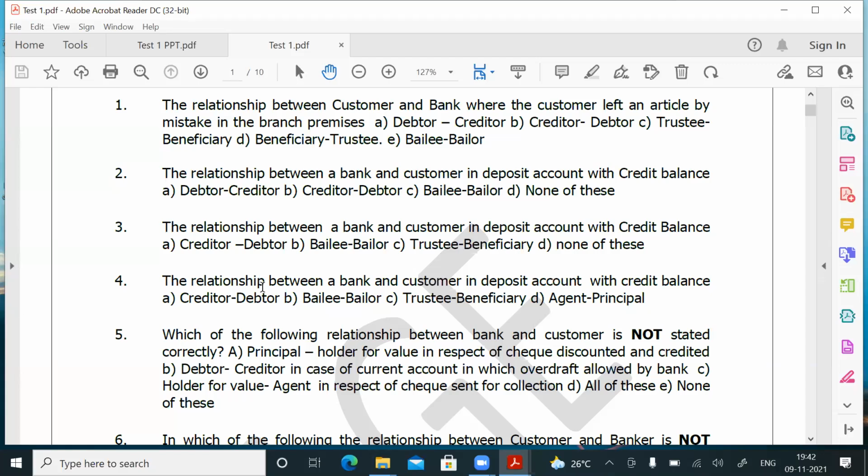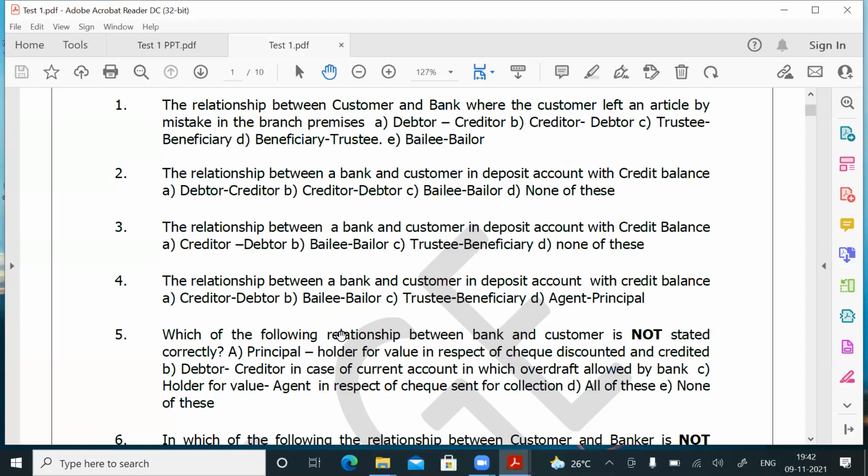Point number C. So, in respect of a check sent for collection, what is the relationship between the bank and the customer? You know, whenever a check is sent for collection, bank is called the agent and the customer is called the principal. So agent, principal. But here what is given is holder for value and agent. That is also not correct.